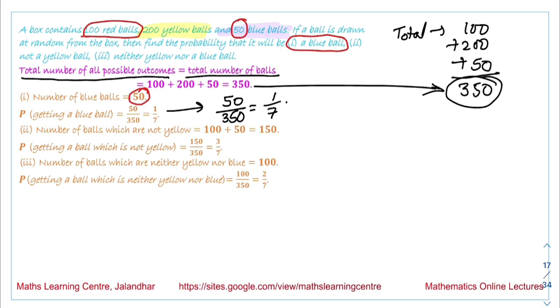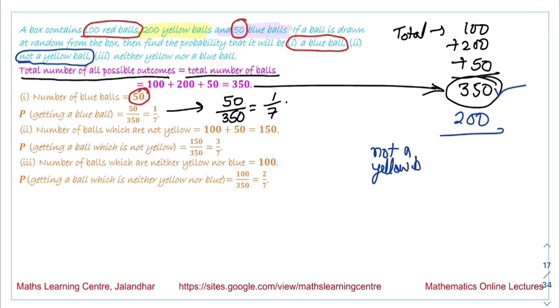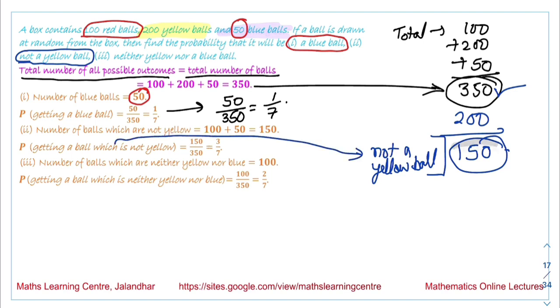Second, we are talking about not a yellow ball. Out of these 350 balls, the number of yellow balls is 200. So the number of balls which are not yellow is 150. So corresponding to this event, the number of favorable events is 150. So the probability of getting a ball which is not a yellow ball is 150 by 350, that is equal to 3 by 7.